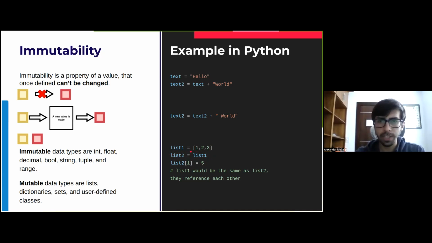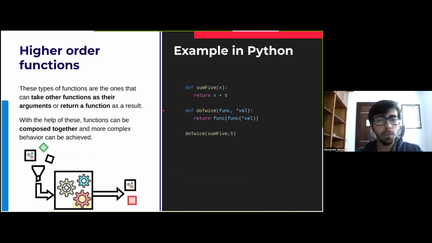That can be quite a challenge in Python, in the sense that we have to keep track of how we manage this. But luckily, we have functions and constructors that let us create new lists or new groups from existing ones, avoiding this kind of problem. We'll look at that later on with the common functions that we have. But it's something that we have to keep in mind when working with immutability as a principle in functional programming in Python.